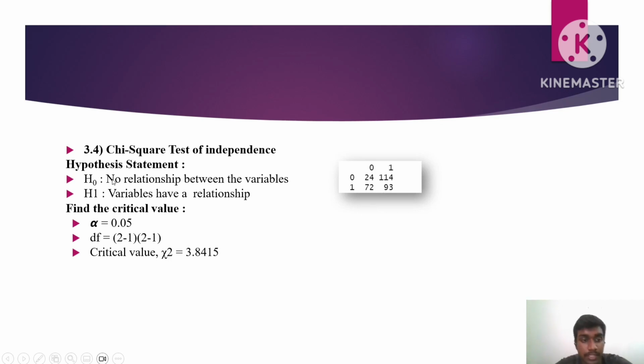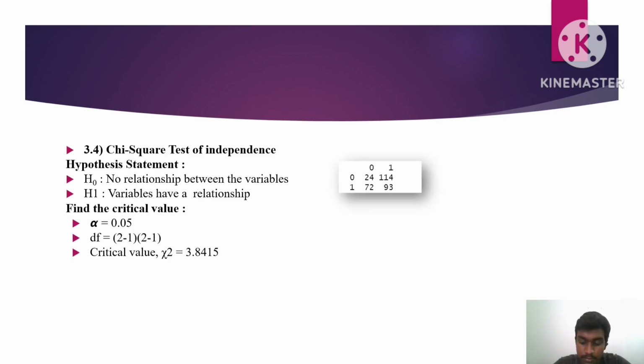So let's move on to the chi-square test. For part 1, hypothesis statement, the null hypothesis is there is no relationship between the variables, while the alternative hypothesis is the variables have a relationship. For part 2, we will find the critical value. The significance level is 0.05 and the degree of freedom is 1, because when we use the formula (r minus 1) times (c minus 1), we get the answer 1.